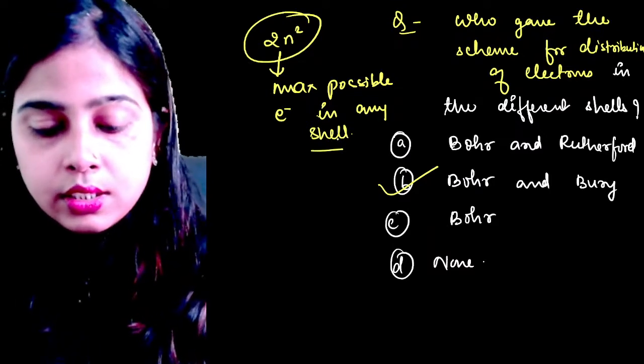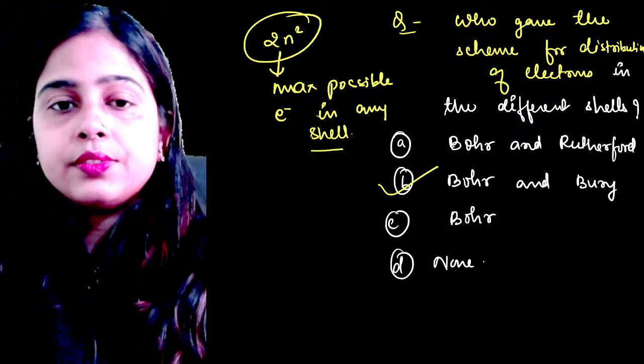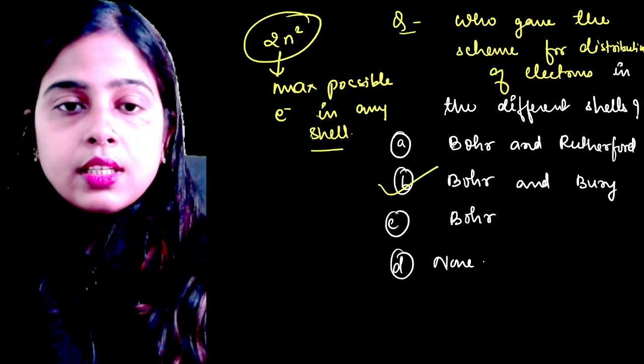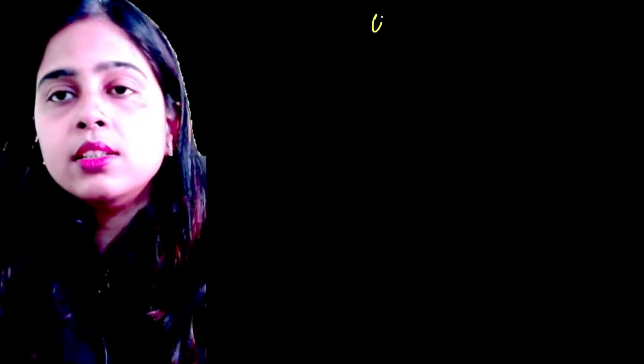Clear? Okay. Then next is, now I'm just asking you the questions from chemical bonding.